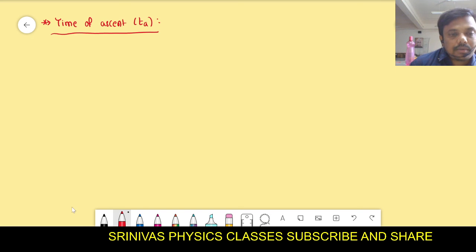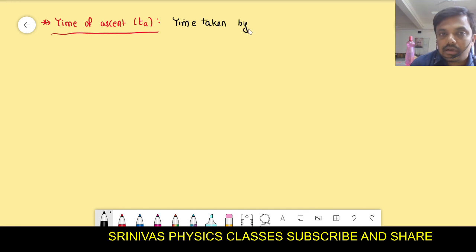Simple projectile we discussed. Now, some more important topics regarding the projectile I am going to explain. First one is the time of ascent of projectile. Time of ascent means what? Time taken by the projectile to reach the maximum height.